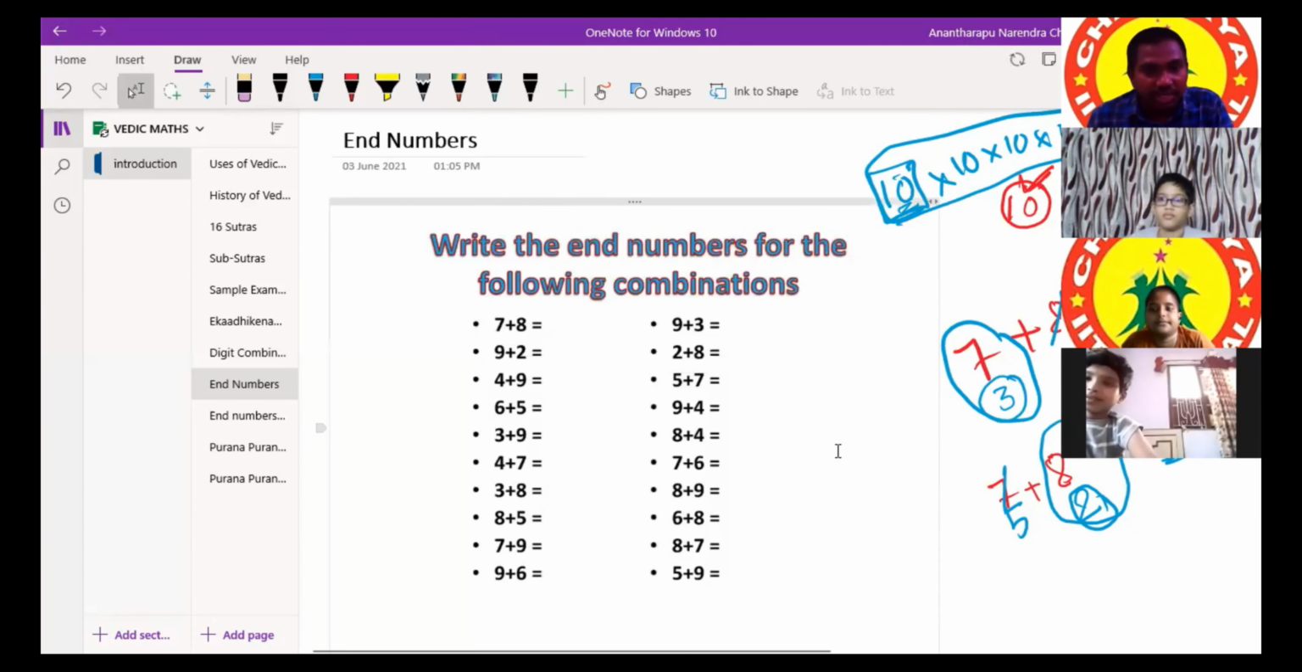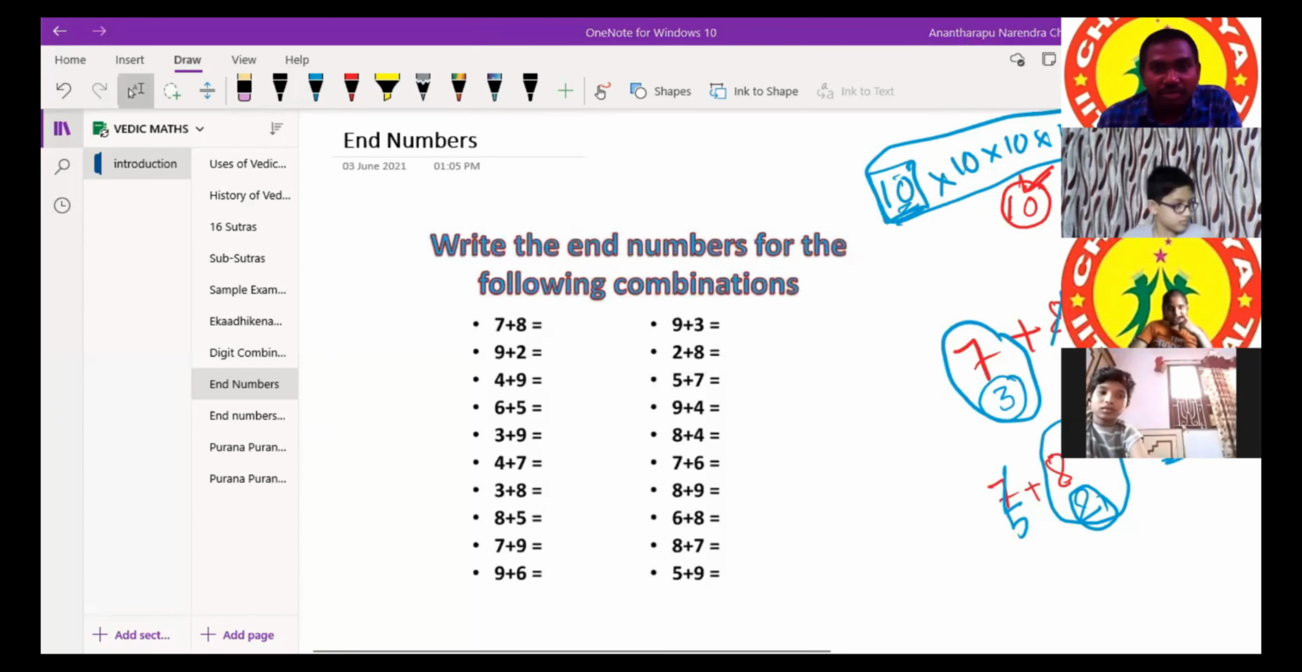Now is it clear? Yes, sir. Who asked this doubt? Why do we have to take only 10, sir? Ritvik, sir. Okay. Now clear? Because these Vedic sutras are designed in such a way that if we take 10 or a 10 powers base, then all these things will be applicable.